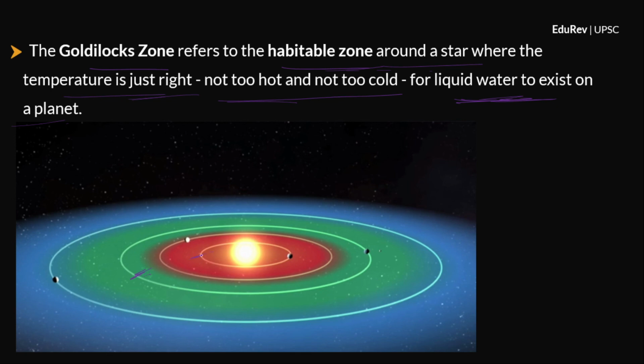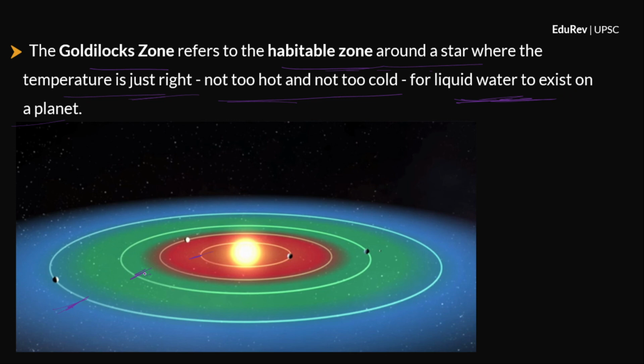So, the red zone is not the Goldilocks zone. The blue zone is also not the Goldilocks zone. In the red zone, the planet is too close to the star, so the temperature will be very high. So, liquid water cannot exist on the planet. In the blue zone, the planet is too far away from the star, so it is too cold. Again, liquid water cannot exist on the planet.